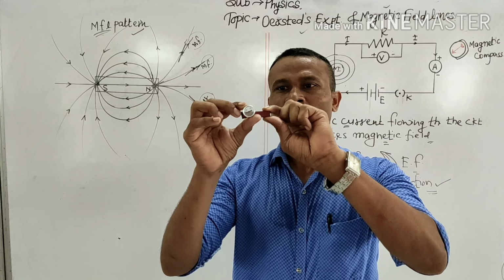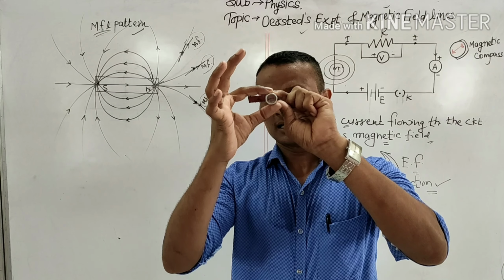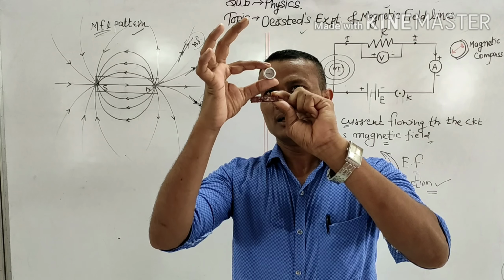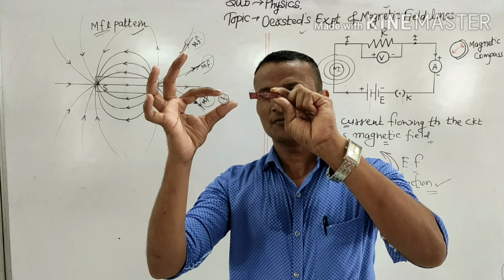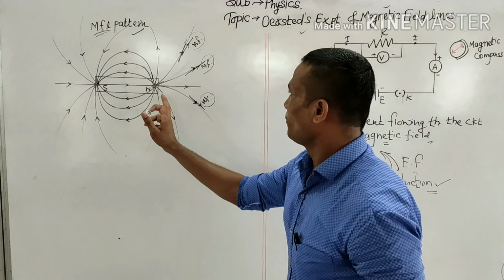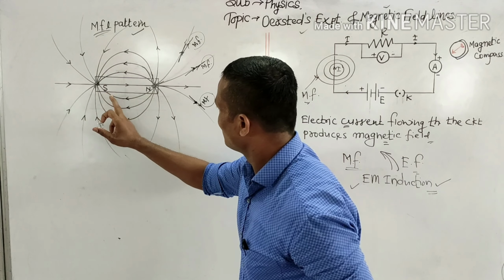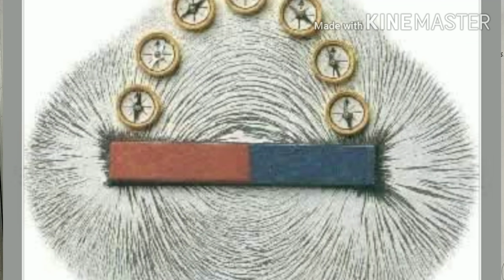When I bring the compass nearby, it starts showing deflection. As I move it away, the direction of the arrow changes. You can observe carefully. So what I'll do is plot a line as the arrow moves, and that line is nothing but a magnetic field line.